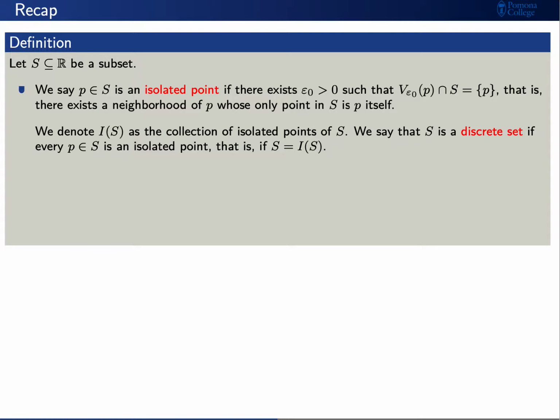We'll denote I(S) as the collection of isolated points of S. We'll say that S is a discrete set if every point P in S is an isolated point. That is, I(S) equals S.